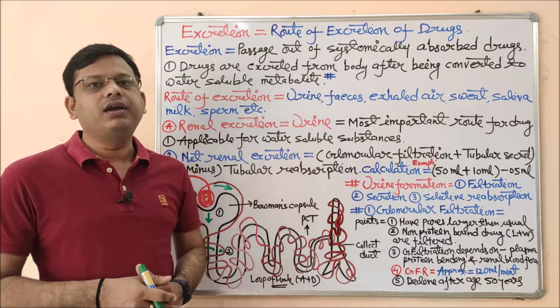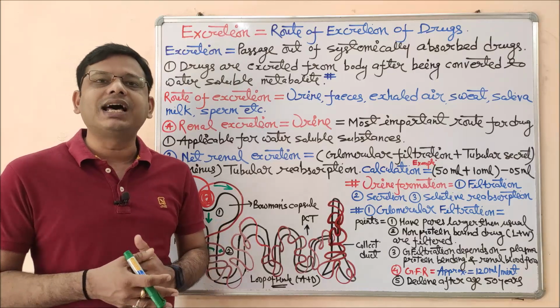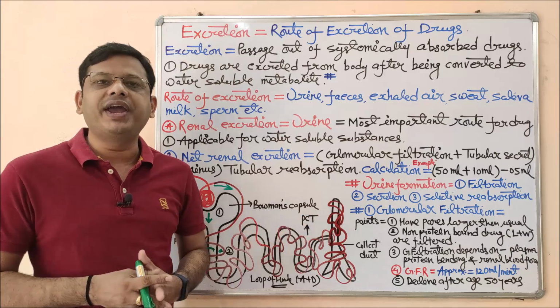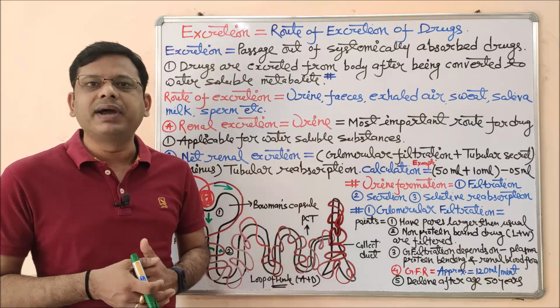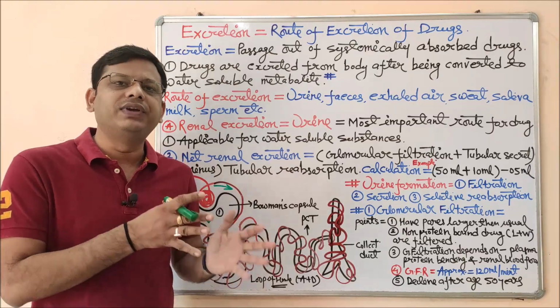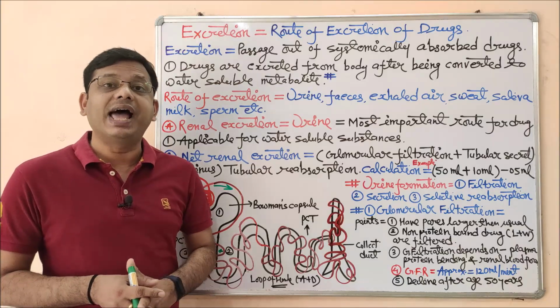There are many ways or paths by which any drug gets eliminated from our body. These are generally urine, feces, sputum, saliva, milk, sweat, sperm, etc. The sebum gland can also be included under this category, but these are not as important as urine, feces and, somewhat, saliva and milk. So these were the routes of drug excretion.